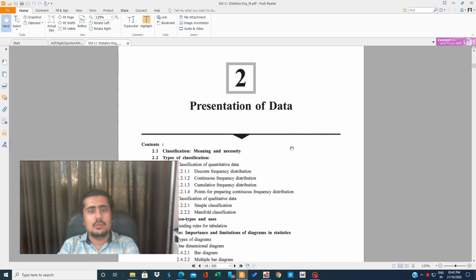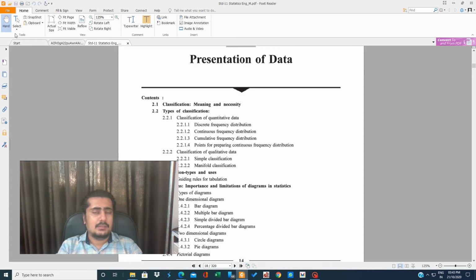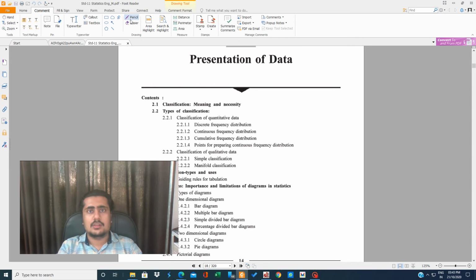In chapter number 2, as per the board guidelines issued some days before, due to this particular pandemic, some portions are to be reduced from the textbook, in 11th standard and also 12th standard. So what kind of portions are reduced? Chapter number 1 is fully in the syllabus, so nothing is reduced from chapter number 1. We have completed chapter number 1 and there was no omission from the topics.